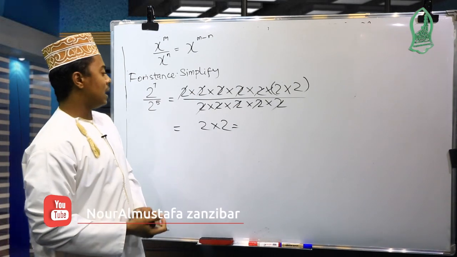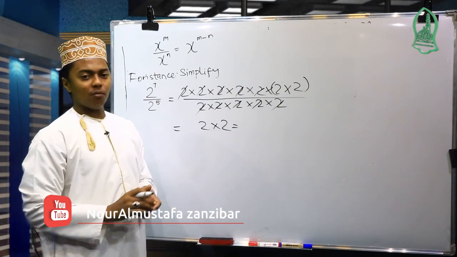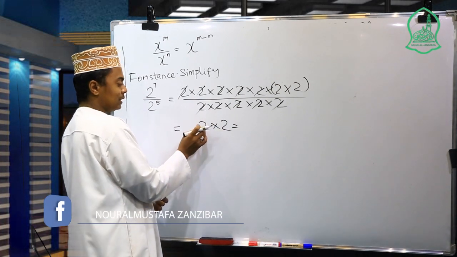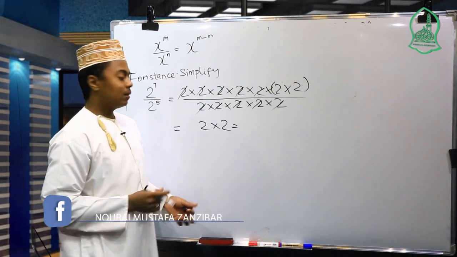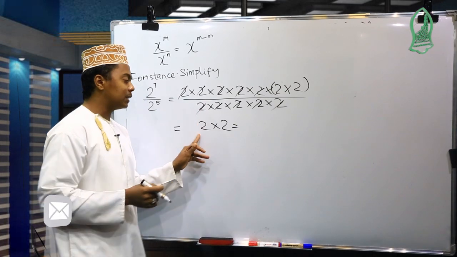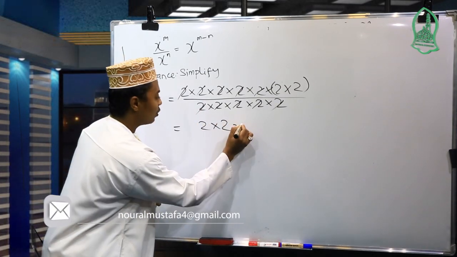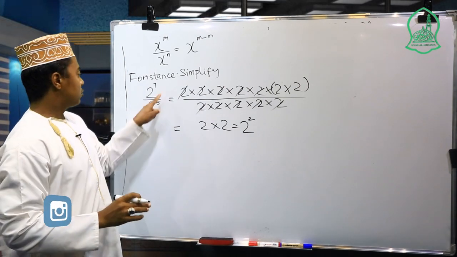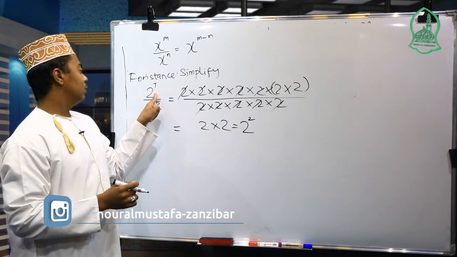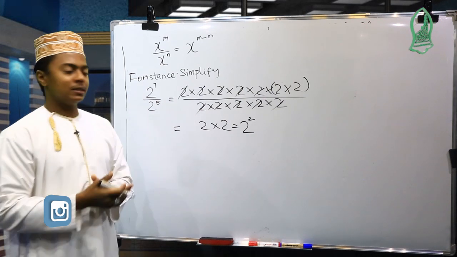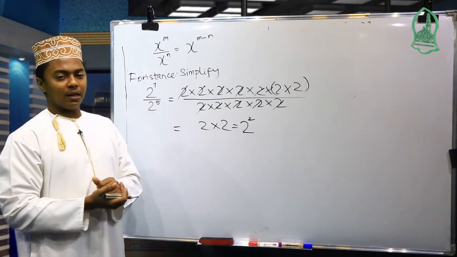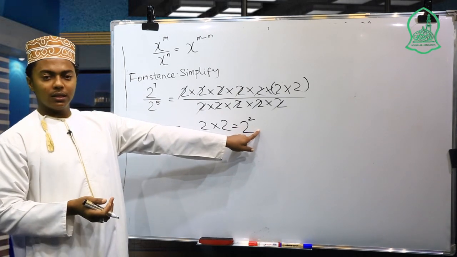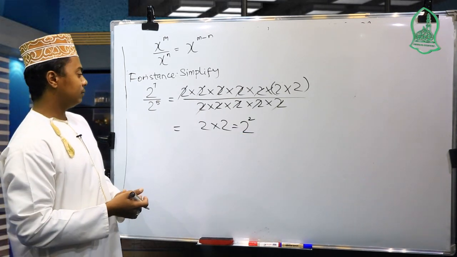To change this number into power form, just count: 1, 2. We have 2, but it's multiplied 2 times, so it becomes 2 to the power 2. So look at this one: 2 to the 7th power over 2 to the 5th power. When we divide it, we get 2 squared.